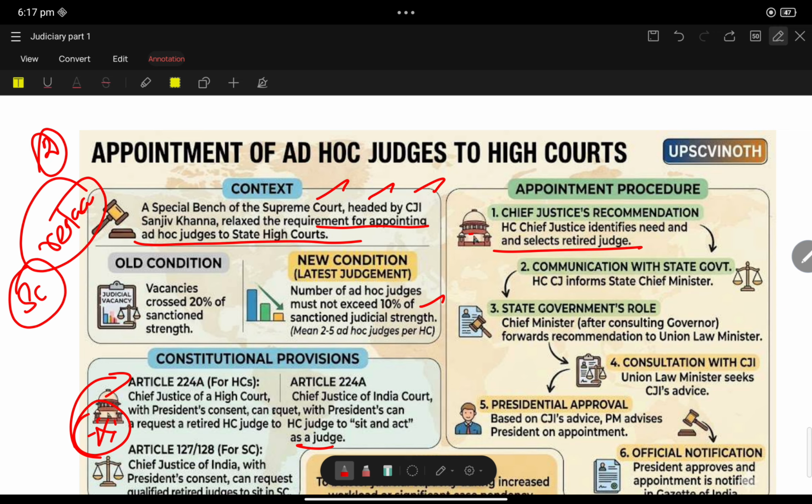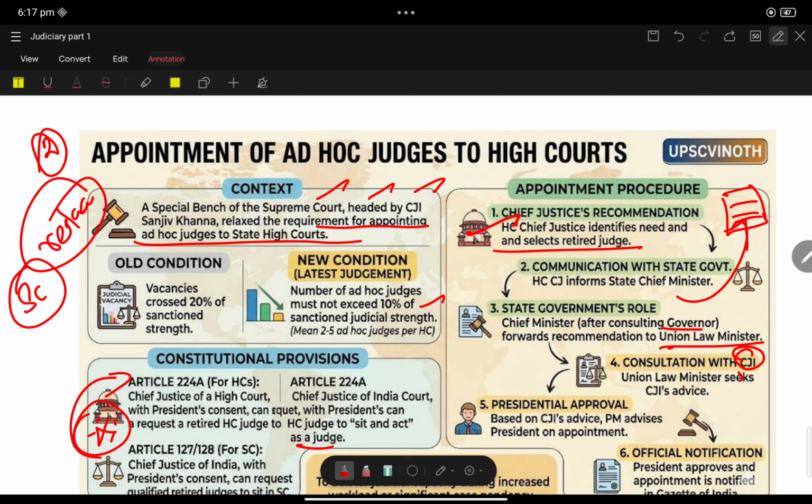The state government, after consulting with the Governor, forwards the recommendation to the Union Law Minister. First, the High Court Chief Justice identifies the judges list and communicates with the state government. Then the state government, after consulting with the Governor, forwards the list to the Union Law Minister, and then the Union Law Minister consults the Chief Justice of India on his recommendation.